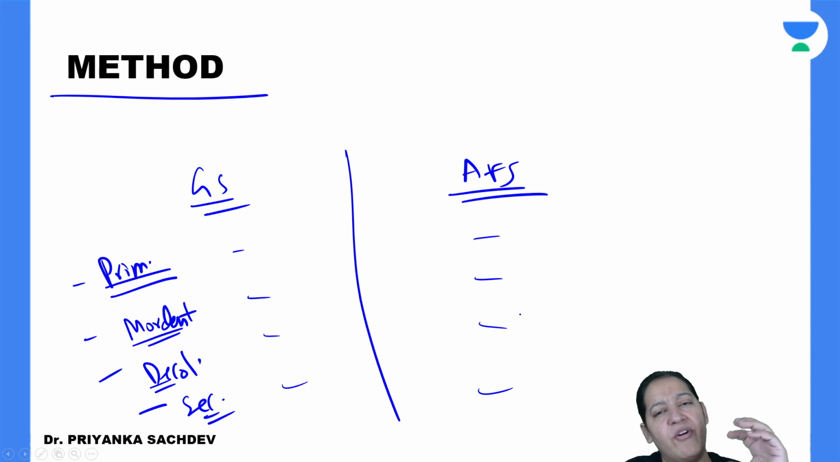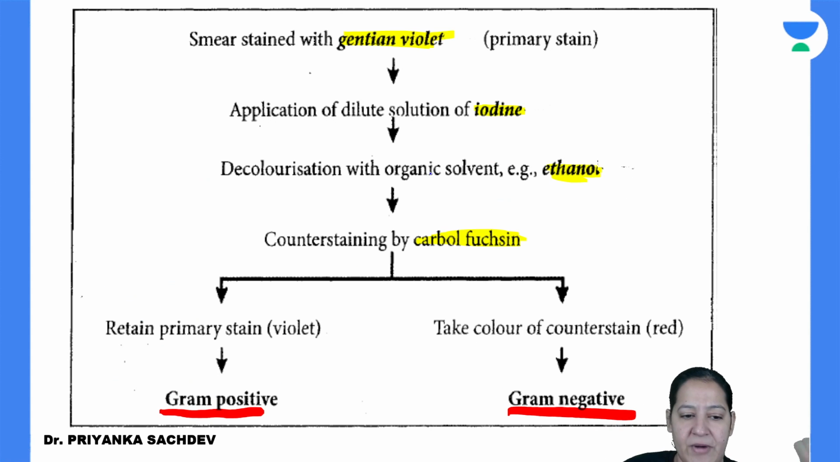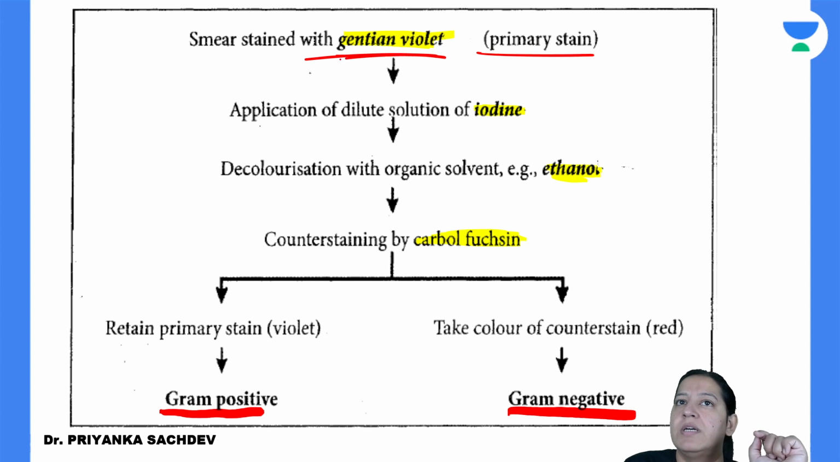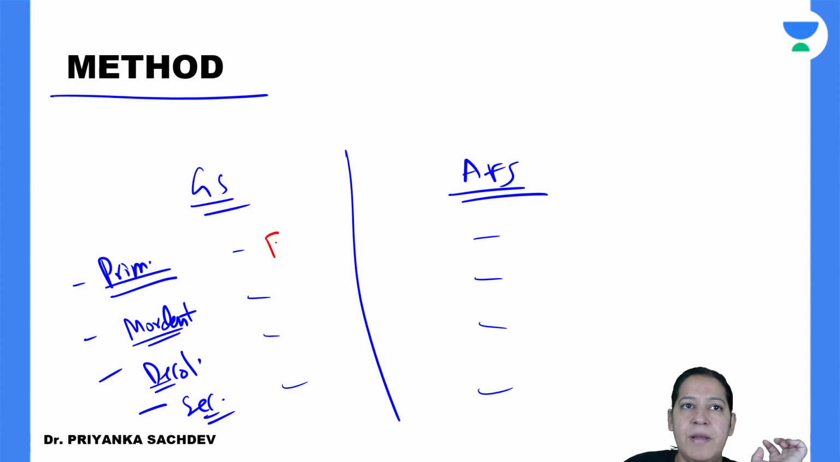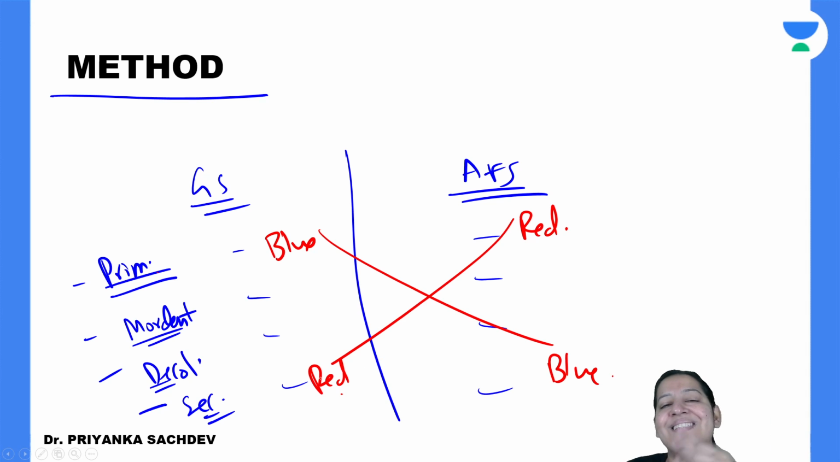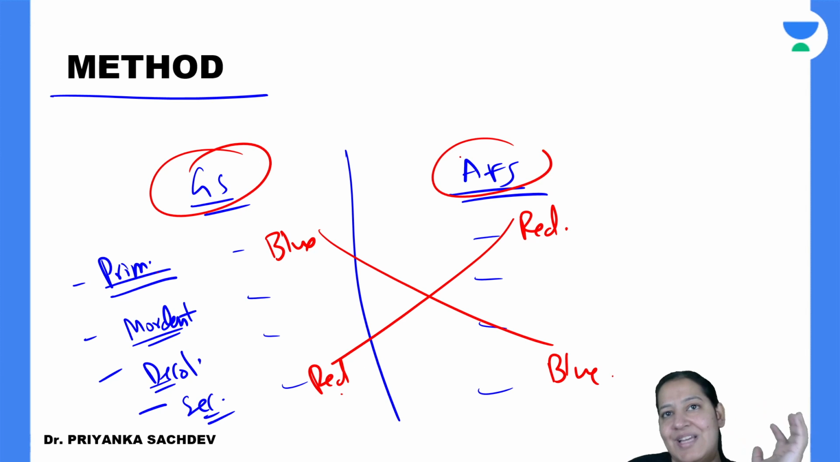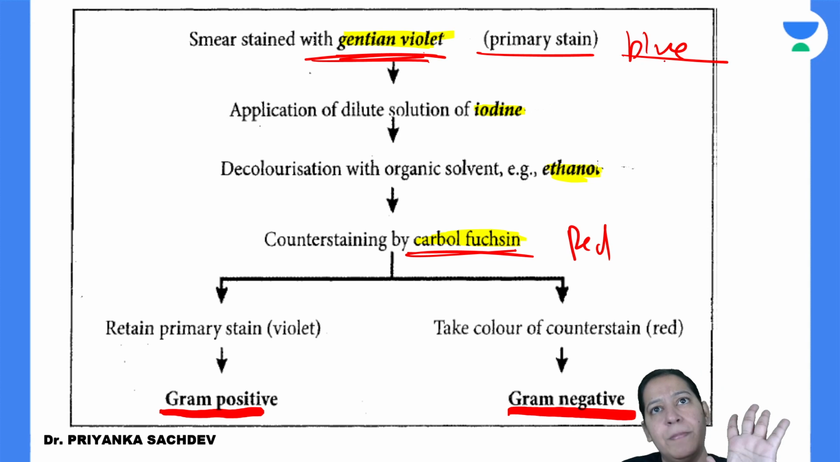We will compare each step for each of them, but let me finish one by one. Let me talk about the steps of the gram stain first. In gram stain, the primary stain which we use is gentian violet, and the secondary stain is carbol fuchsin. So it is a blue or violet stain and a red stain. Here we use blue stain initially as the primary and red stain in the end. In acid fast stain we use red stain initially and blue in the end. So that is the reverse. You should understand that primary and secondary stains are reciprocal in gram stain and acid fast stain. The first stain we use in gram stain is blue in color, that is, the primary stain is gentian violet.